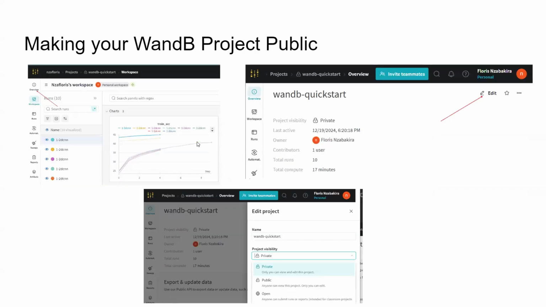Next up is making your WandB project public. You have to go to your project, select overview, and then click edit and change the visibility from private to public.